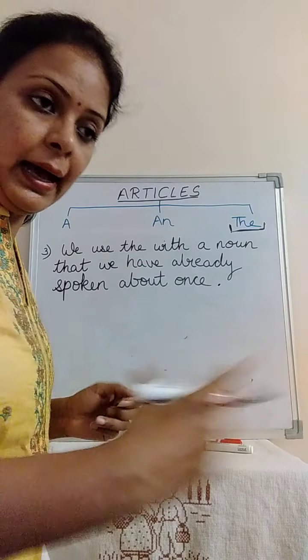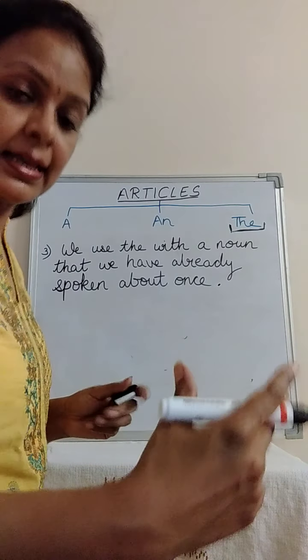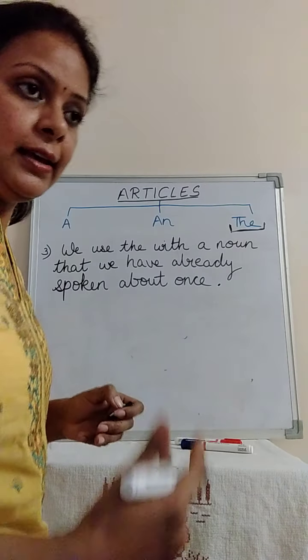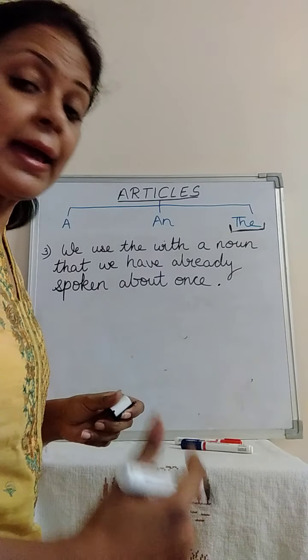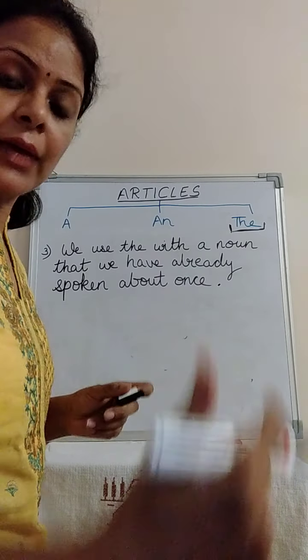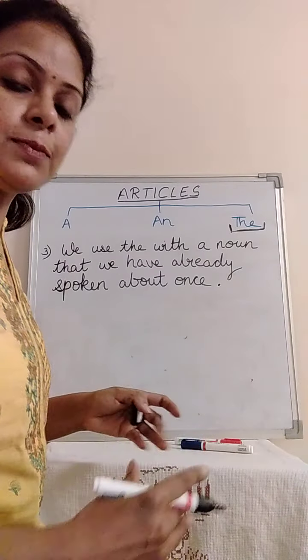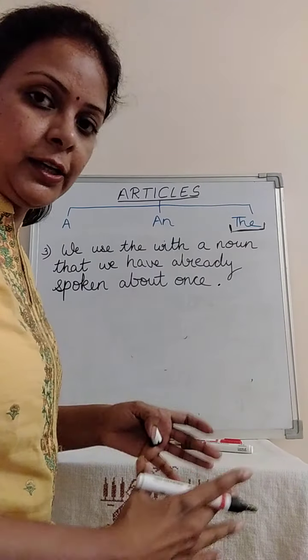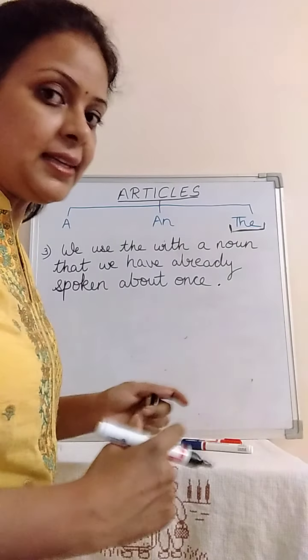Now, if I stretch the sentence, I use the word beggar again. If I say, I saw a beggar, full stop, the beggar asked me for some money. The beggar asked me. So now I did not place a before beggar. Now this beggar becomes particular, and with this, I used the.